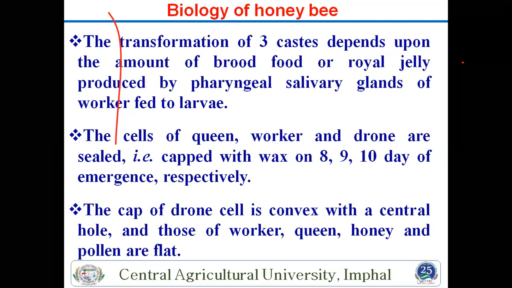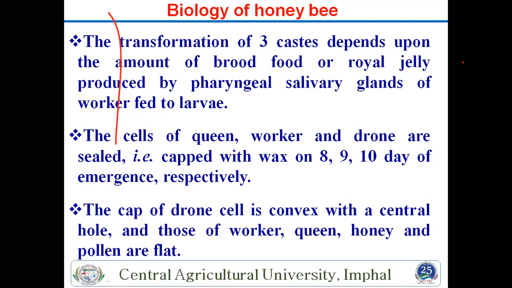Then the transformation of the three castes depends upon the brood food. That is also an important character. It depends totally on royal jelly. If you feed a larva royal jelly, it grows fastest, and royal jelly produces the queen. If you give a smaller type of food, it produces a drone, and the worker does not get any royal jelly.